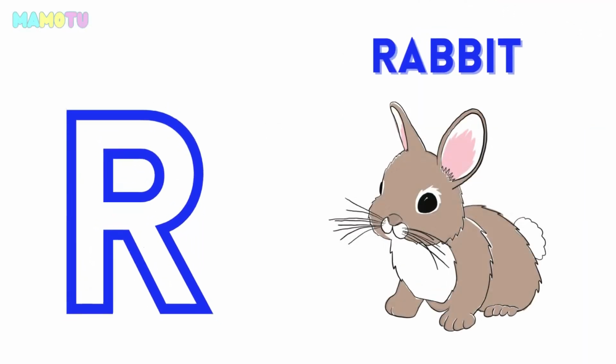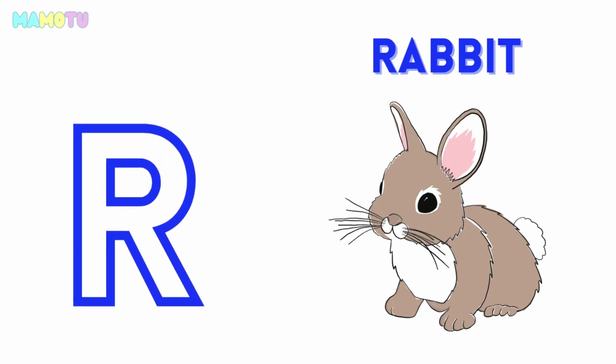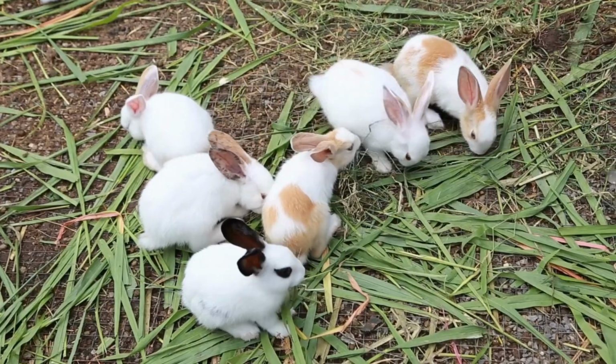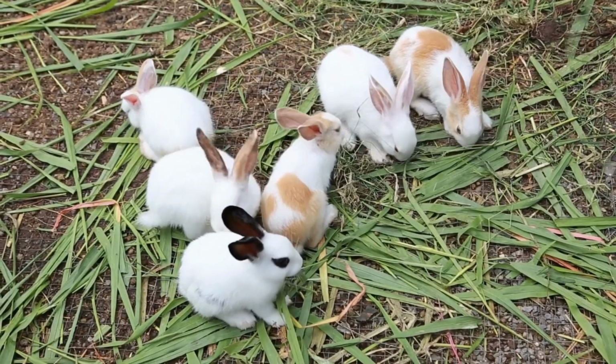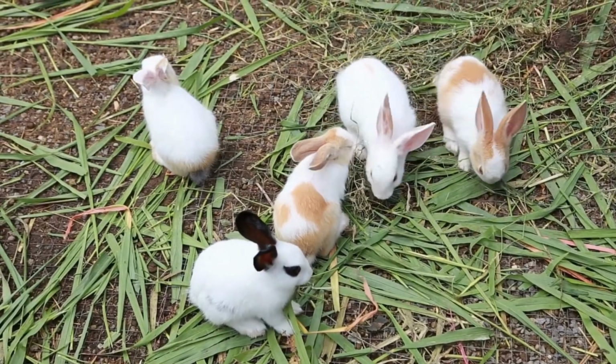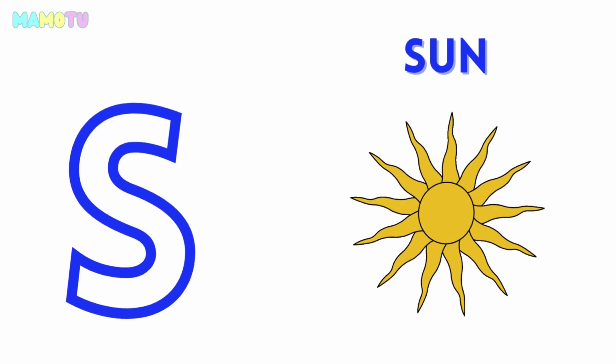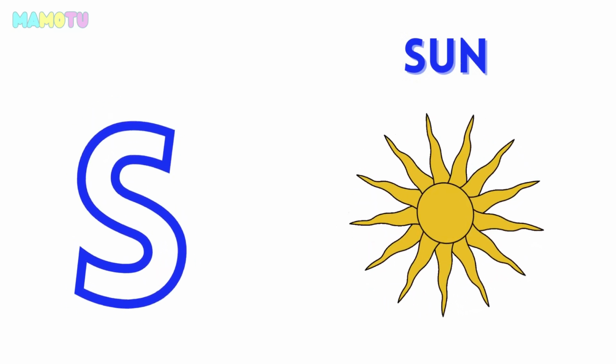R for rabbit. R for rabbit. S for sun. S for sun.